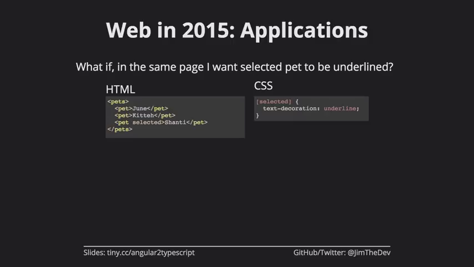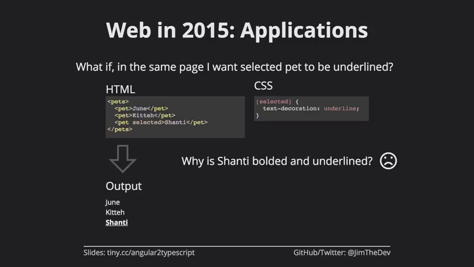And what that does is it actually introduces a problem. You'll see the problem here. Shanti is bolded and underlined. Now remember, because we have the same code that we had before in the page, we actually have two CSS styles in the page, both use selected, and this is a problem.